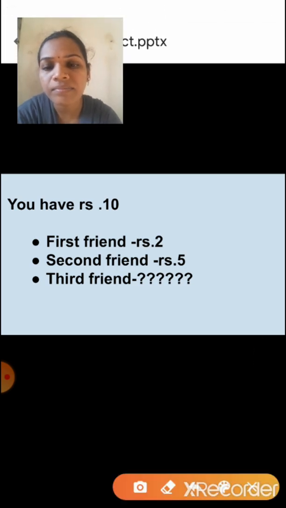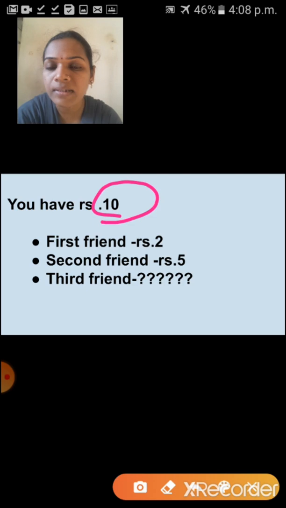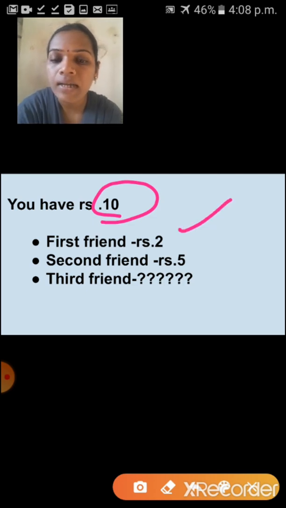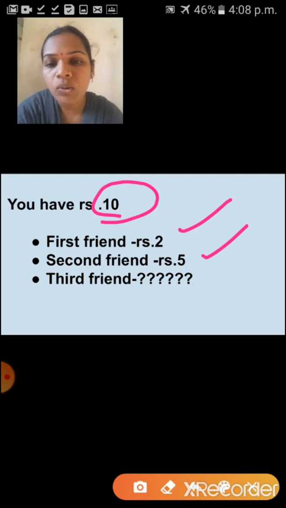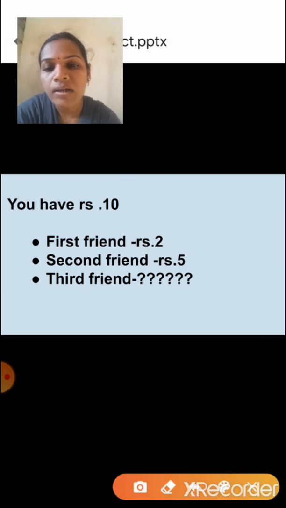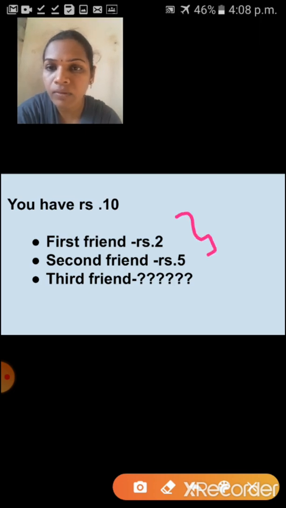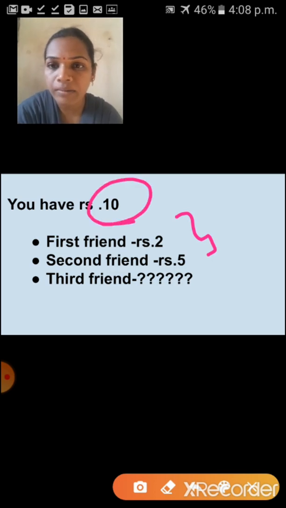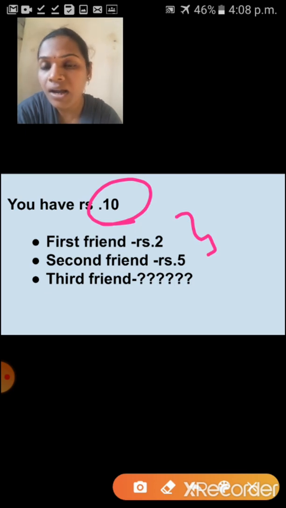See here children, this is your total amount, isn't it? First friend you are giving 2 rupees, second friend 5 rupees. So just add these 2. So the total amount is what? 7. So you are giving 7 rupees to your 2 friends. So what will the third one get? The remaining amount of money. What do you have to do here? You have to add these 2 amounts: 2 plus 5, 7. Then you have to subtract that 7 from your total amount of money, isn't it? That means the third friend will get 3 rupees. So this same example we will follow for this sum. Are you ready children?